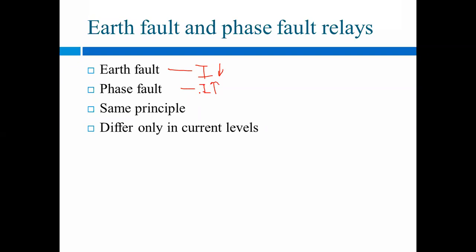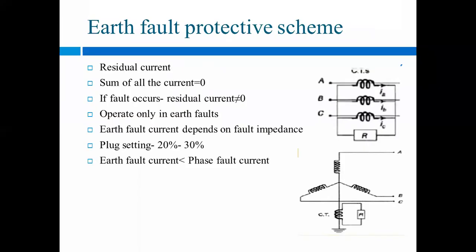So first we'll see the earth fault protective scheme. These earth fault relays are used only for the faults which are line to ground and double line to ground faults.